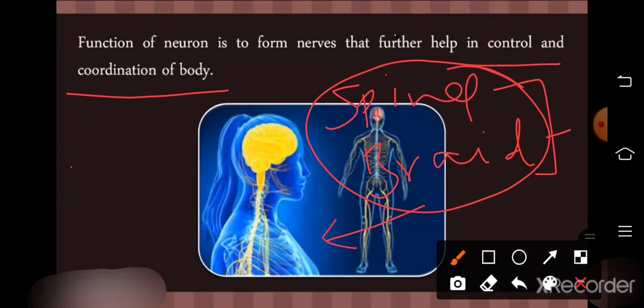The spinal cord sends messages from the body to the brain. If a message comes from outside, it is received by the dendrite portions and sent to the spinal cord or brain, and then the brain decides what to do. After the brain or spinal cord decides, the immediate action is called the reflex action. We will study it in class 10th.